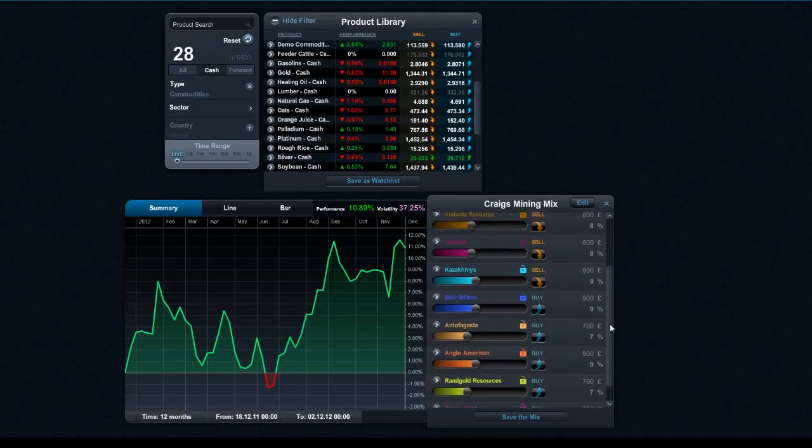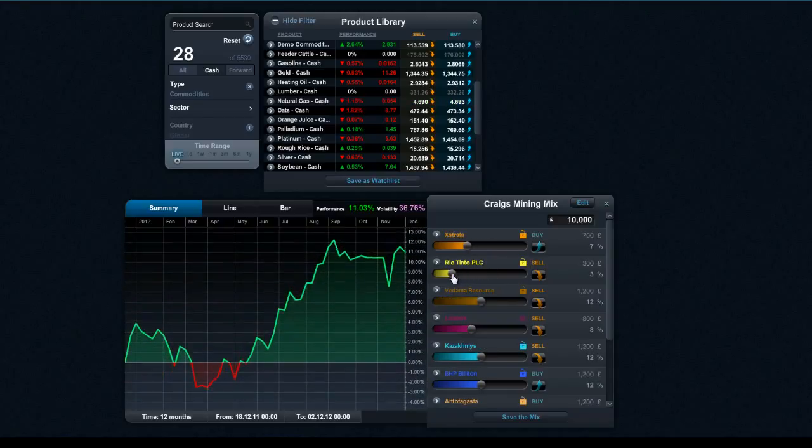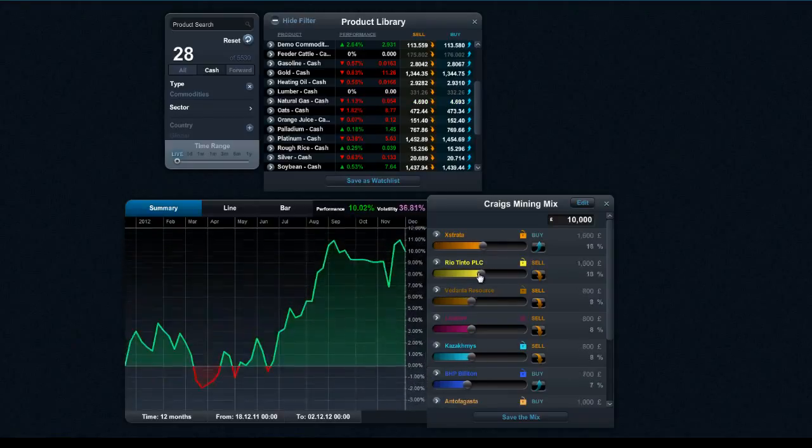As you see, I've already got these saved on here, and I've got a wide selection of different buys and sells and different amounts of exposure on there. And as I begin to move these in and move out, it can have quite a decent impact on the overall health of your position.